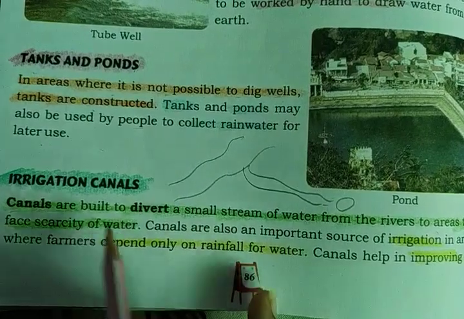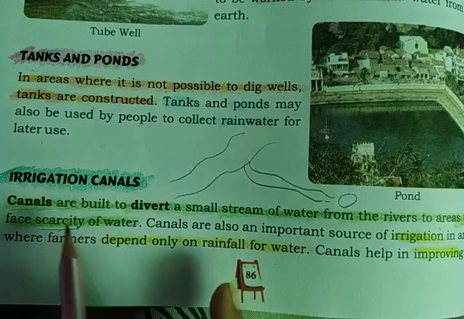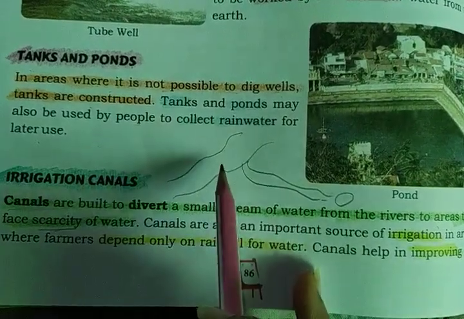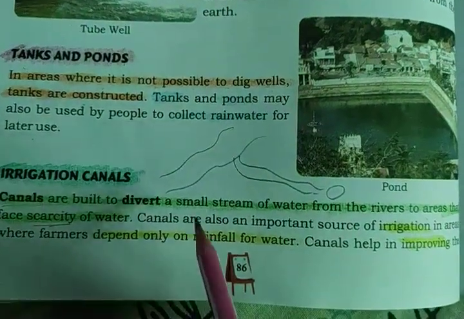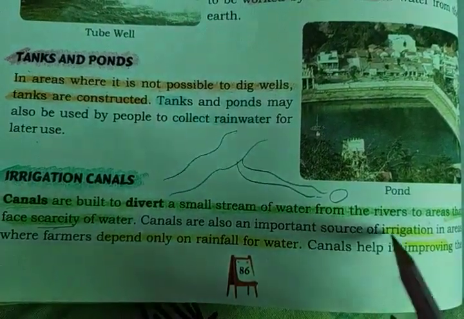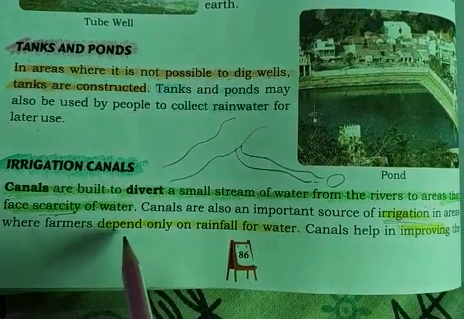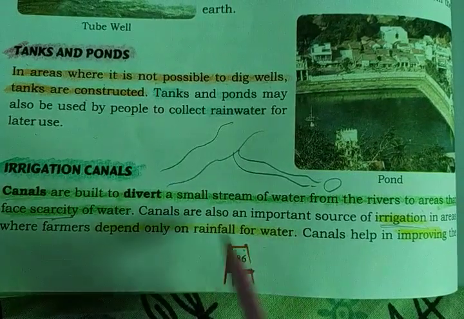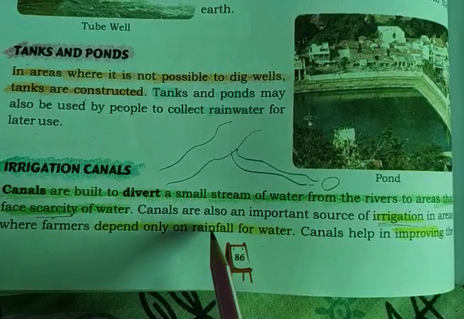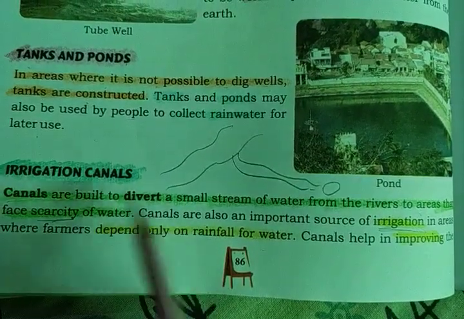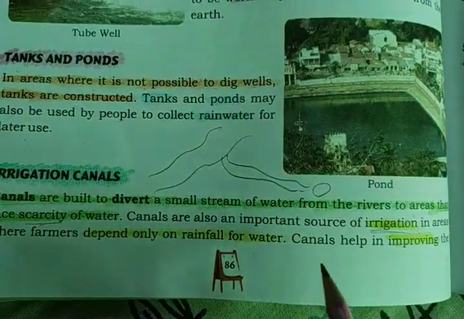of water. So why are we building this? Because some places have very less water, so we build a canal from the river so that the other places will also get the water. Canals are also an important source of irrigation in areas where the farmers depend only on rainfall. So it is very important because there is no river. Farmers only depend on rainfall. So the government builds a canal in that area so people can water their crops.